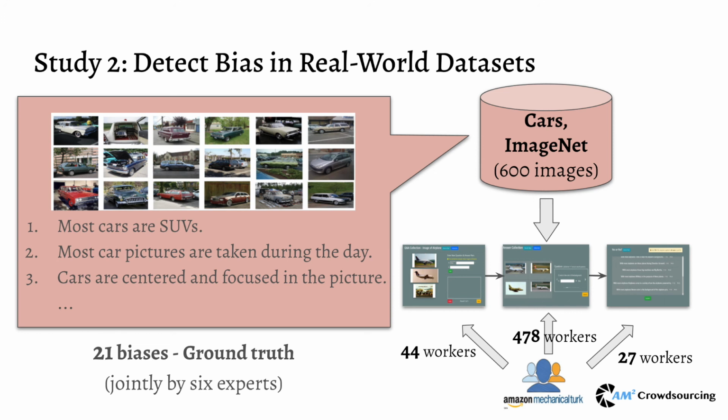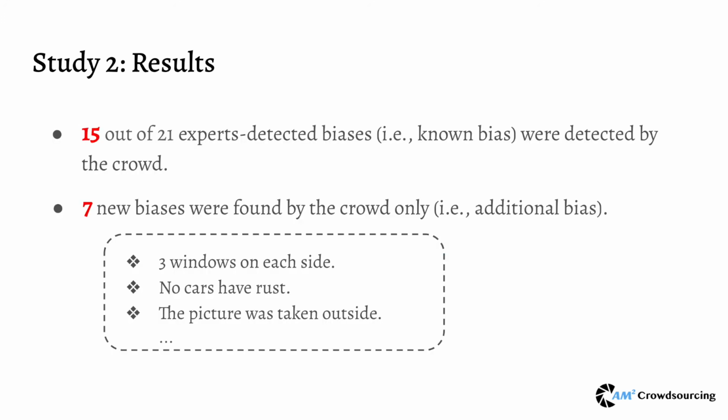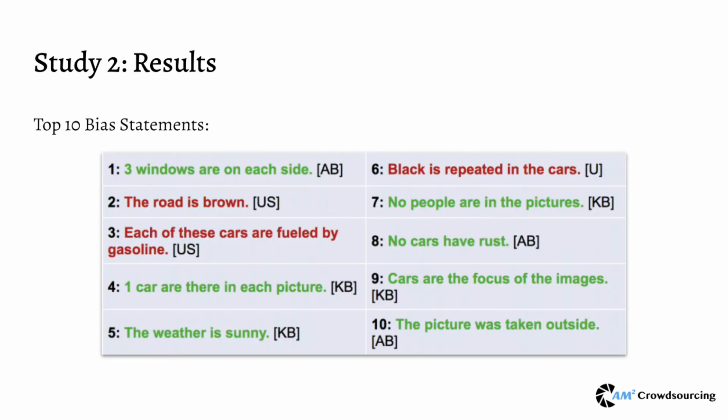The results of study 2 showed that 15 out of 21 expert-detected biases were also detected by the crowds through our workflow. Same as study 1, crowds also found 7 new biases that were not detected by the experts. We conducted the same annotation for all bias statements generated for study 2, and here is the annotation result for the top 10 statements. Again, most of them represent the correct biases.